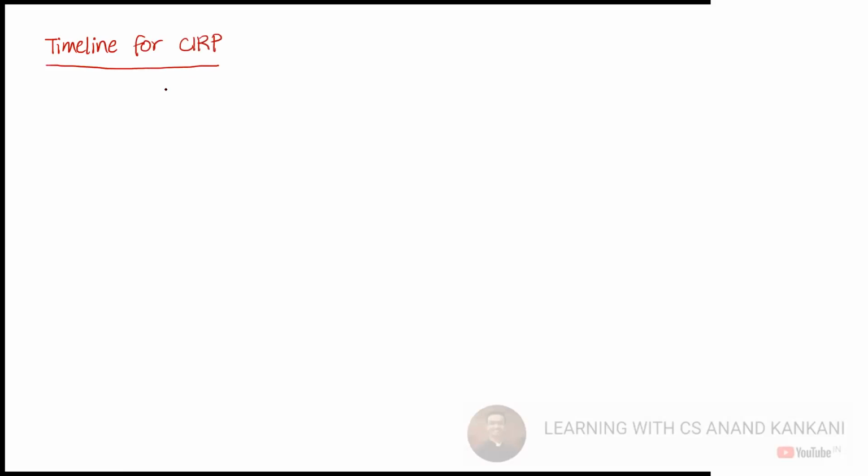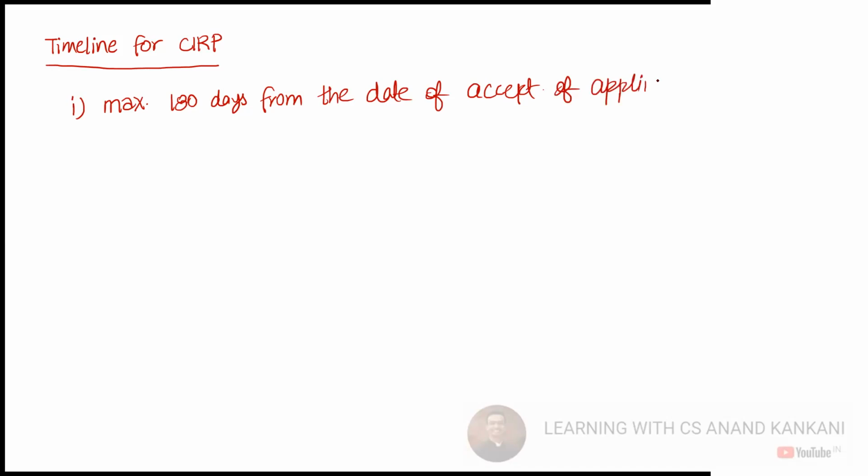Maximum 180 days from the date of acceptance of the application by the NCLT to commence CIRP.